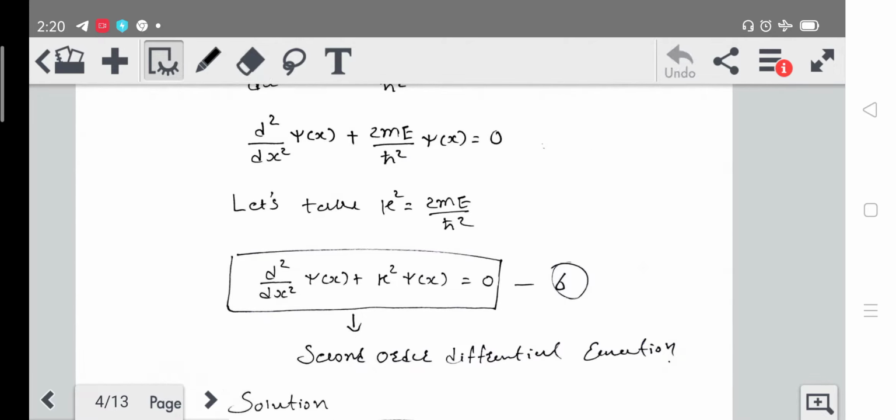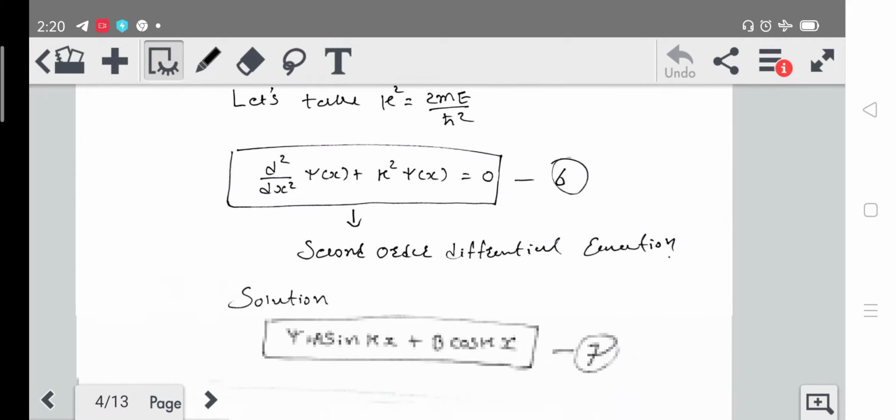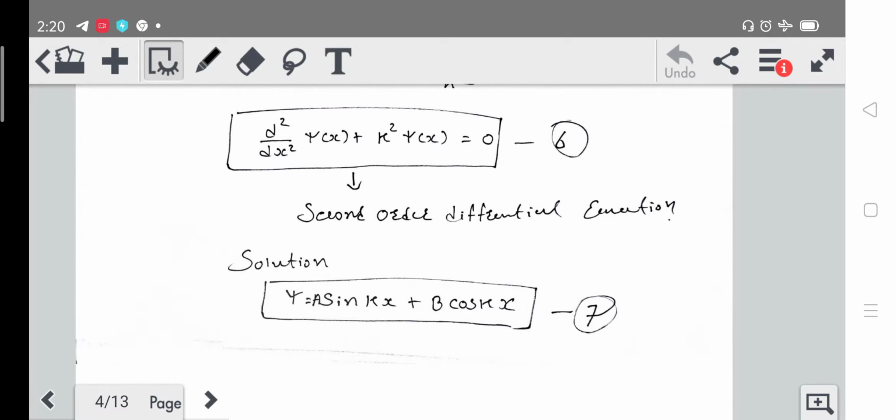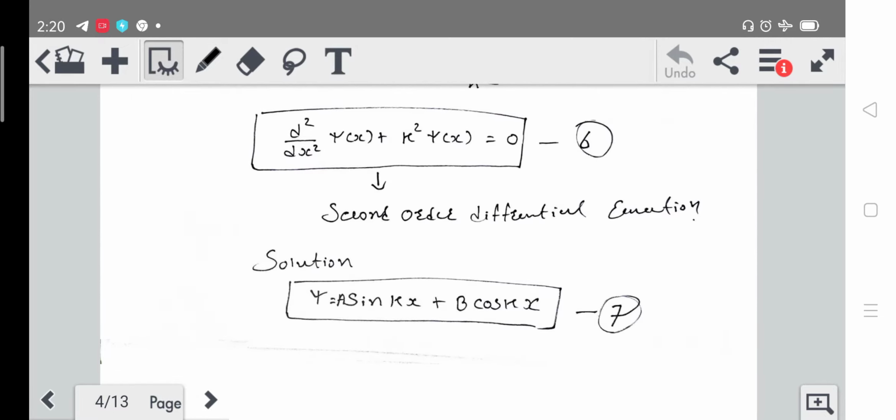The solution of this particular differential equation will be ψ = A sin kx + B cos kx.